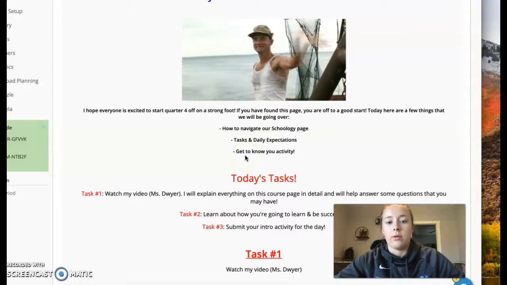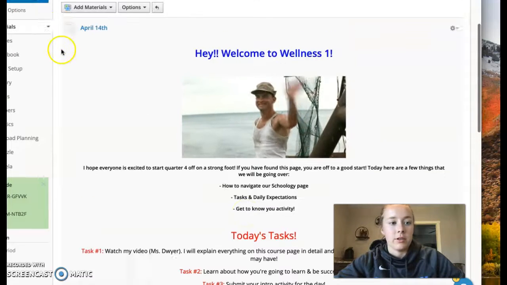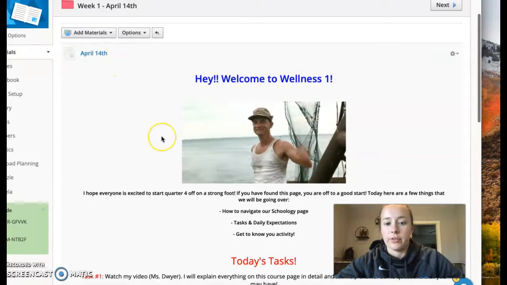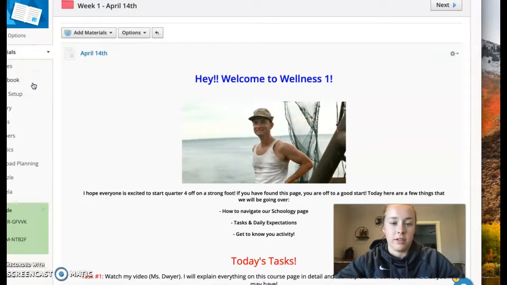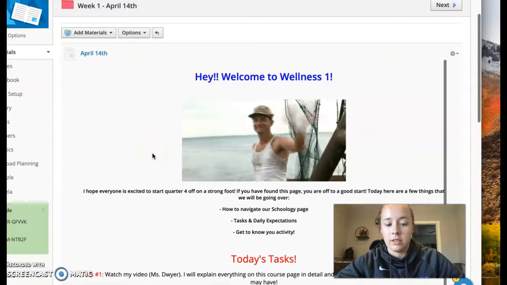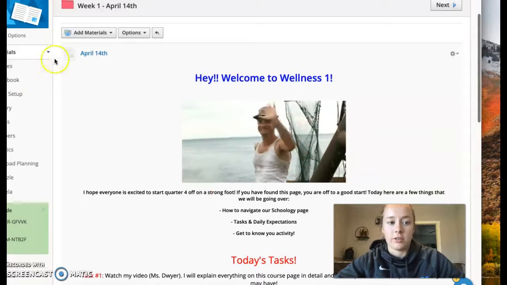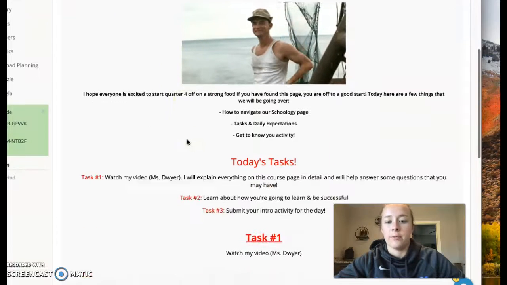All right. So how to navigate our school page, you're just going to go to materials and you'll click on the folder for today. All right. Do not go to gradebook and just click on the assignments. You're going to be very, very confused because there is no instruction there. So make sure you're going to materials and then the folder.